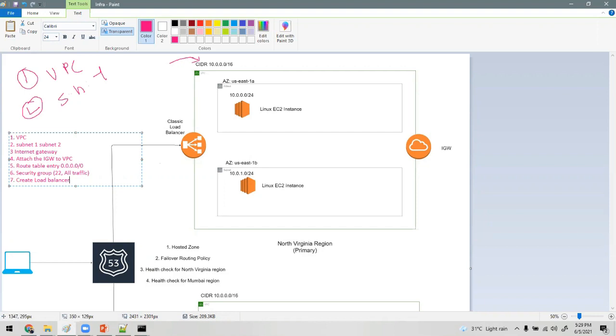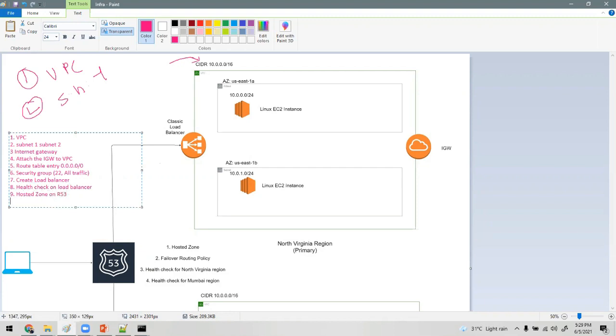Then after that, we created a load balancer. After that, we created a health check on the load balancer. Then we created a hosted zone in Route 53.